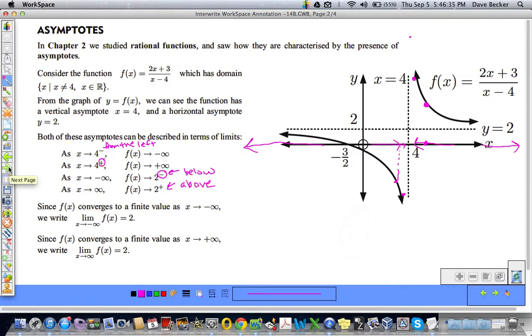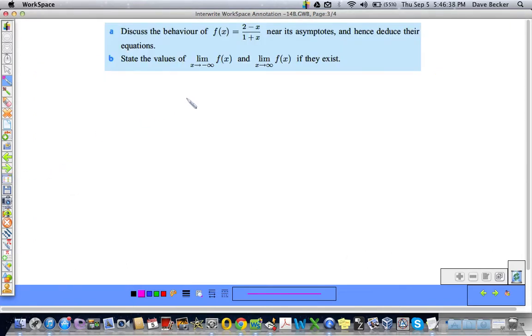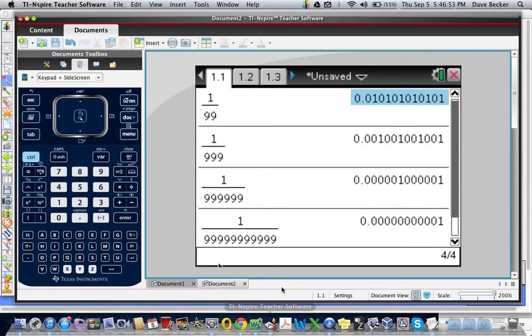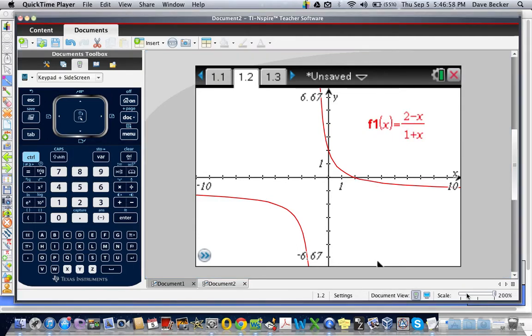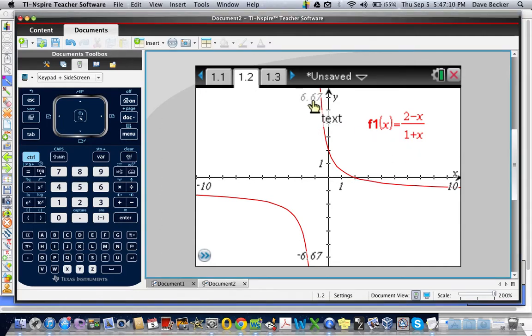Okay, so what does all that tell us? Well, let's discuss the behavior of f of x equals 2 minus x over 1 plus x near its asymptotes, and hence deduce their equations. Now, you are allowed to graph this to take a look at it. So this right here is the graph of 2 minus x over 1 plus x. We know for sure that there is indeed a vertical asymptote right here at x equals -1, so I'm going to draw that in there.